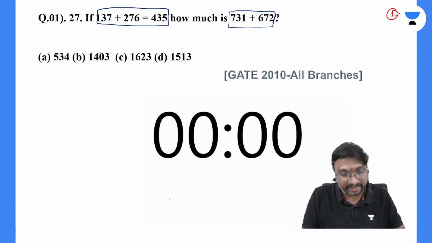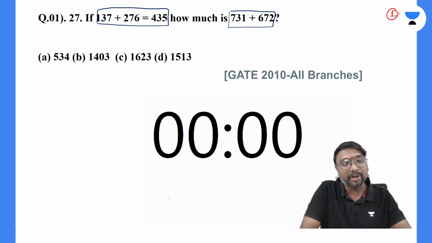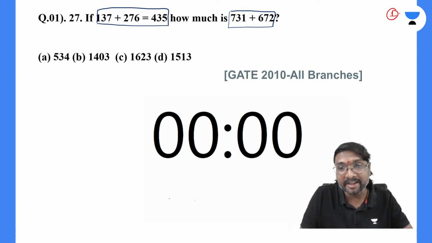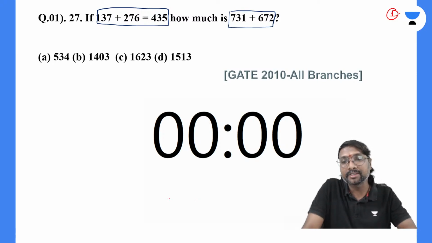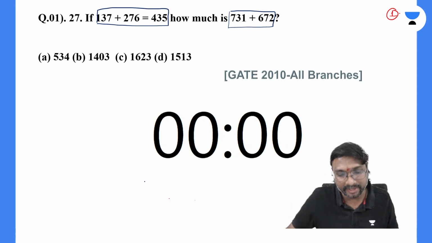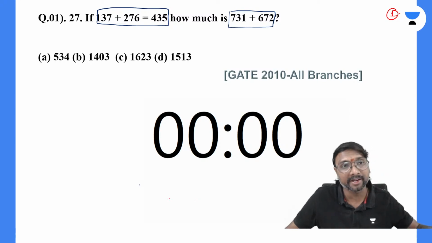So whenever direct summation is not done, you can understand that indirect summation is done. How this indirect summation is done is very, very important to be identified.